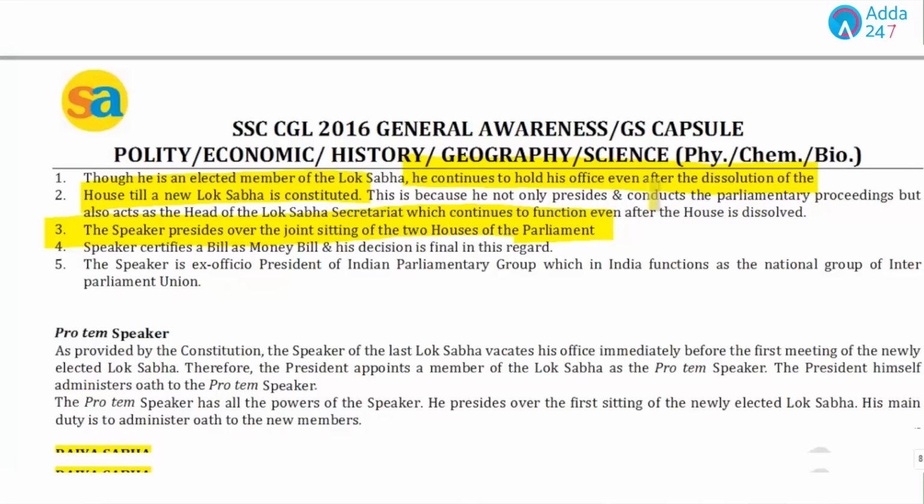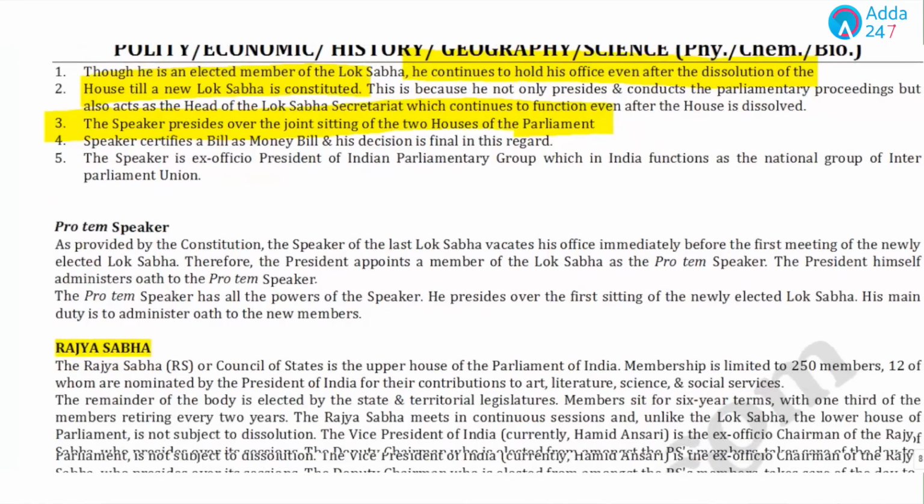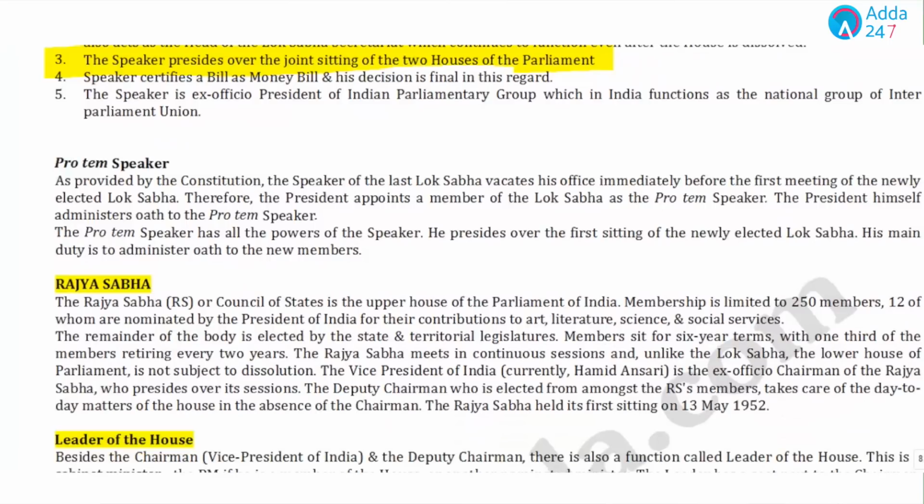Now, you must have heard the term pro-term Speaker. Now, what's the meaning of the term, the pro-term Speaker? As provided by the Constitution, the Speaker of the Lok Sabha vacates his office immediately before the first meeting of the newly elected Lok Sabha.